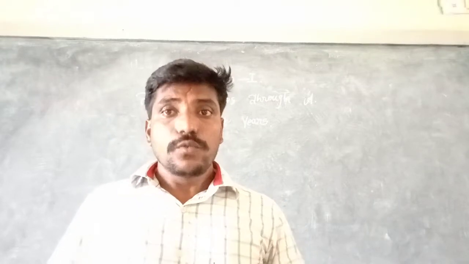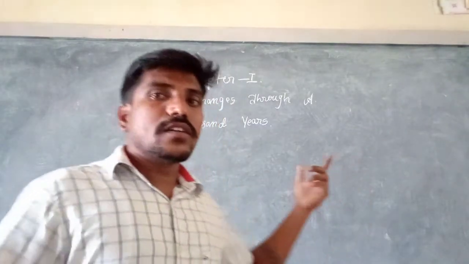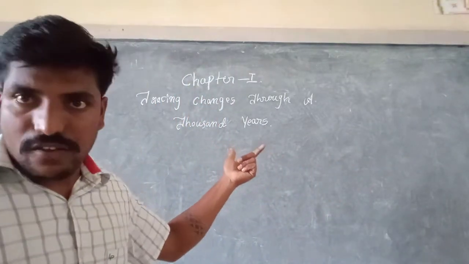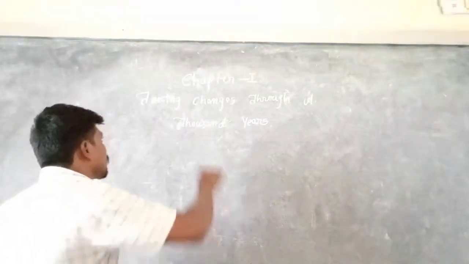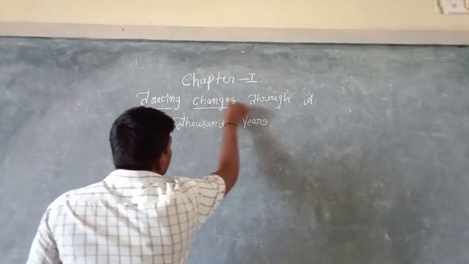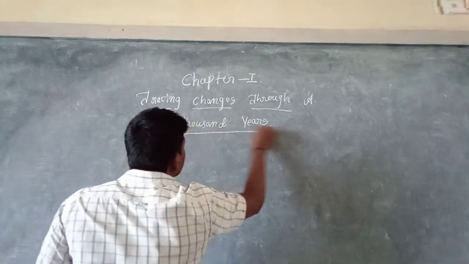Before teaching, we should understand the heading of the lesson: Tracing Changes Through a Thousand Years.